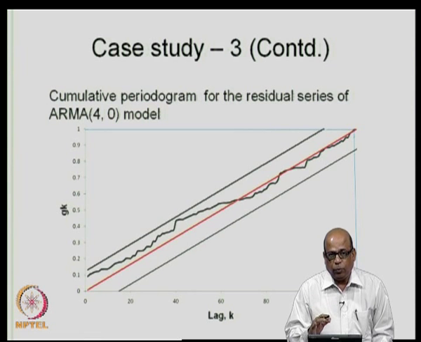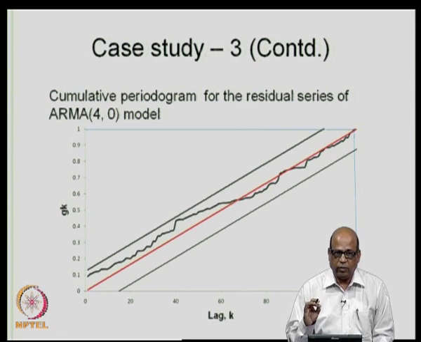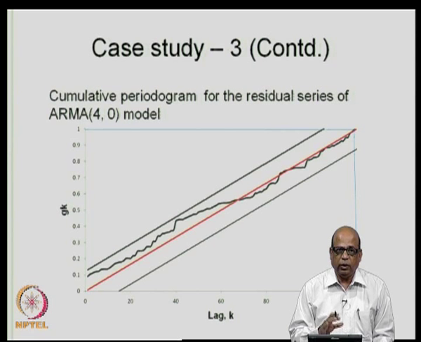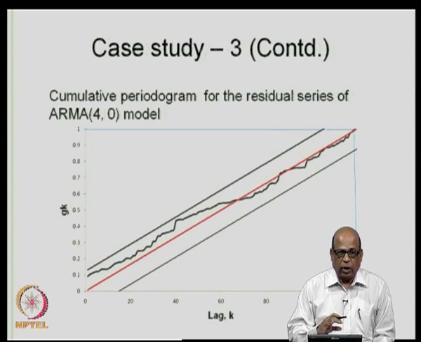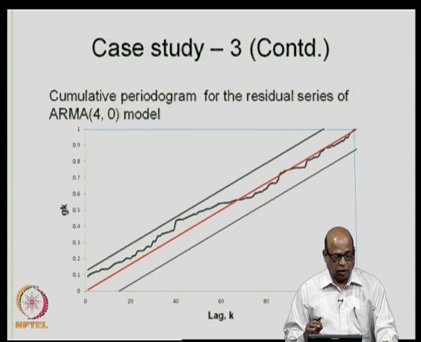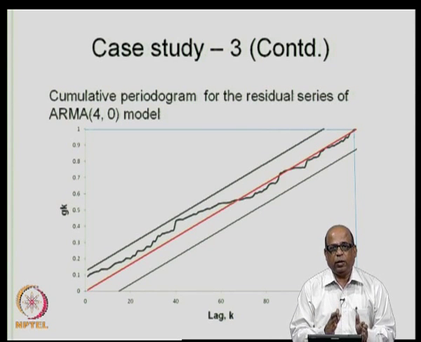We conducted 2 tests for testing whether there are significant periodicities present in the residual series or not. Among the 2 tests, this particular test, which is called the Bartlett's test or the cumulative periodogram test, is preferred because you can do the test in one go for all the periodicities, whereas in the earlier case we did one periodicity at a time.